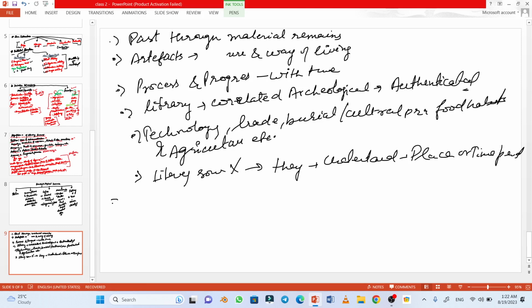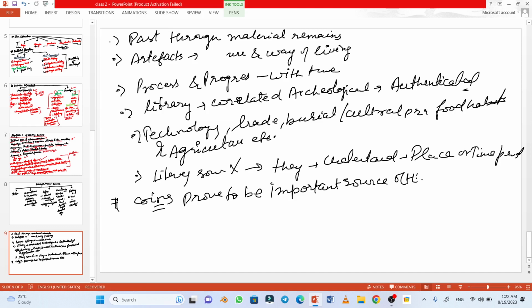Now let us understand how coins proved to be an important source of history.